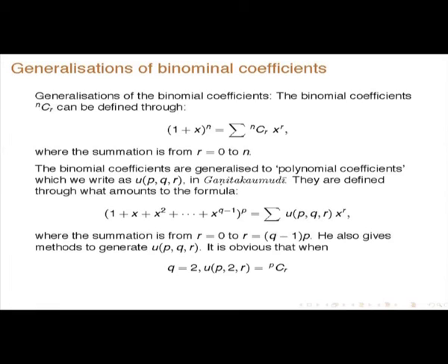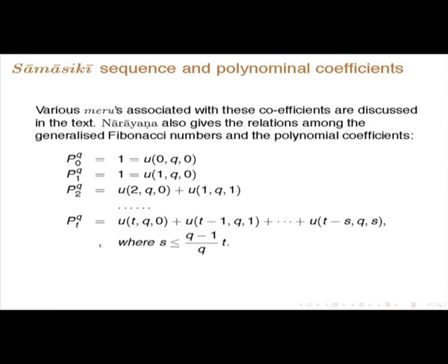Of course, he does not write it in this fashion. He will talk about a number 1 1 1 1 etc. multiplied several times and so on, but it will amount to that. Then if you take q equal to 2, of course, it will reduce to the binomial theorem, and you get pCr, p2r. Otherwise, he gives the relations between these generalized Fibonacci numbers and these u's. So that is very interesting.